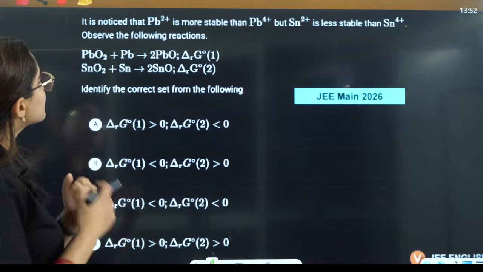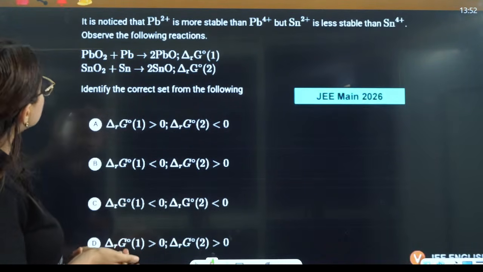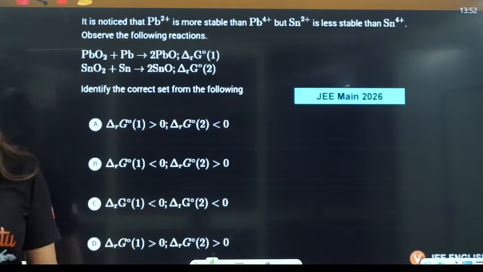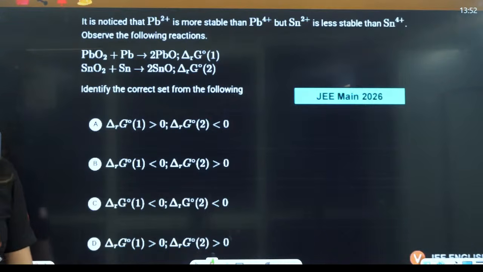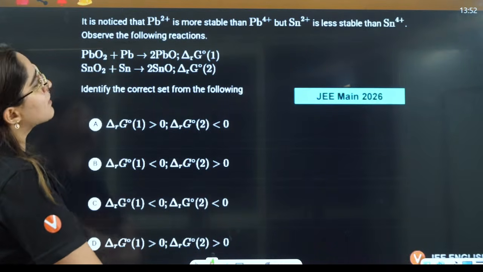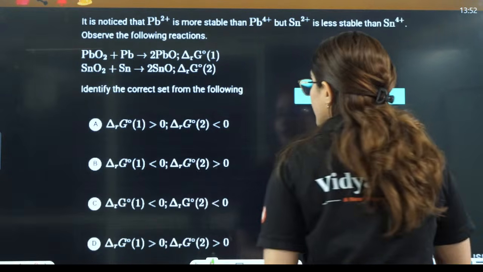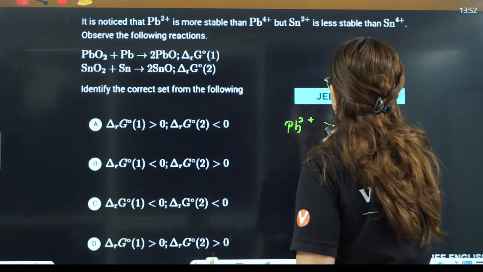Next is, it is noticed that Pb2+ is more stable than Pb4+. Sn2+ is less stable than this. This is purely based on the oxidation states, and they have related it a little to thermodynamics, but you can answer that. So firstly, you should know that Pb2+ is more stable than Pb4+.